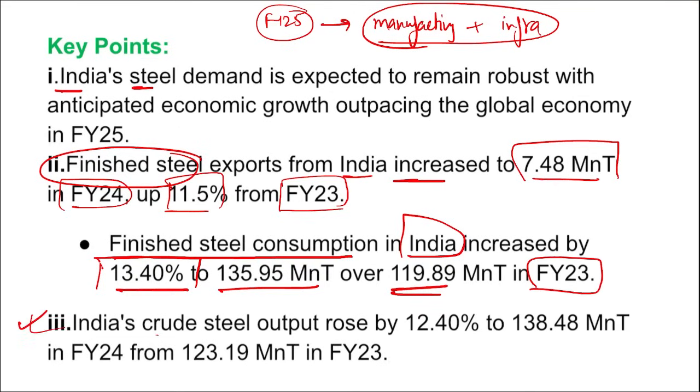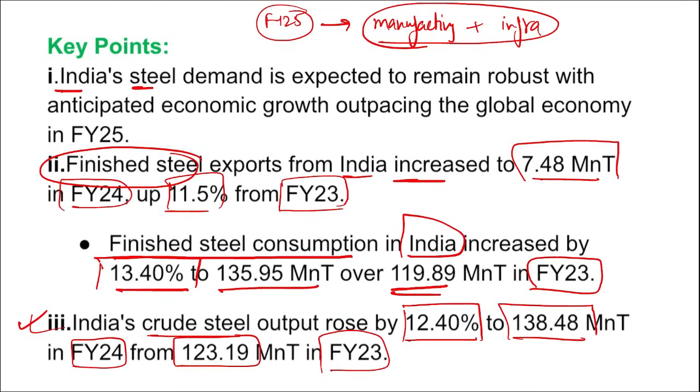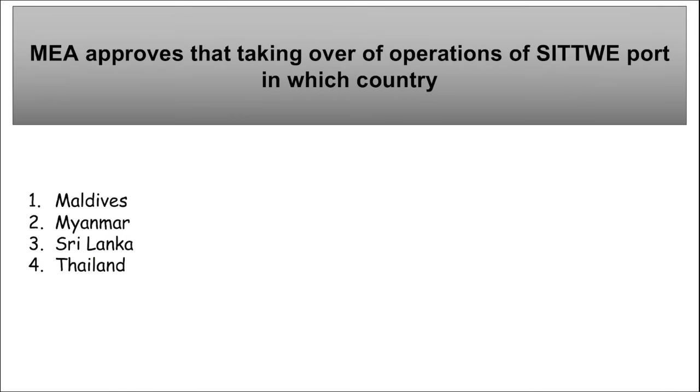Apart from this, India's crude steel output rose by 12.4% to 138.48 million metric ton in FY24 from 139.9 million metric ton in FY23. Moving on, next is MEA, that is Ministry of External Affairs, has approved taking over of operations of Sitwe port in which country?